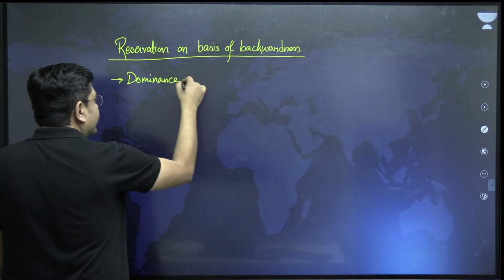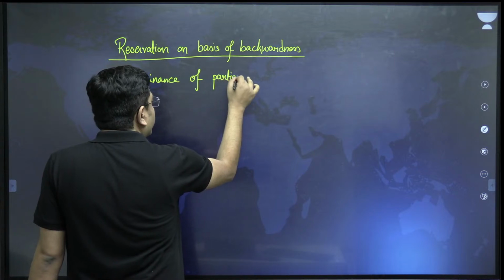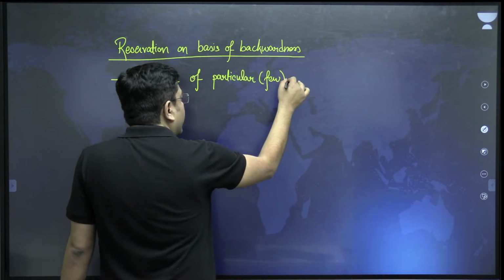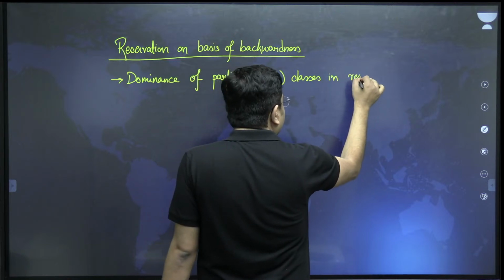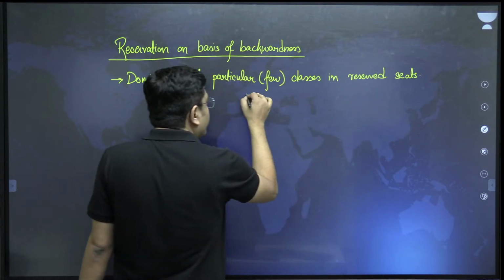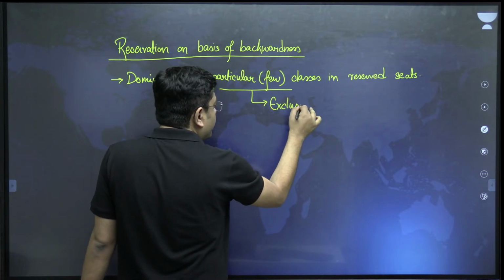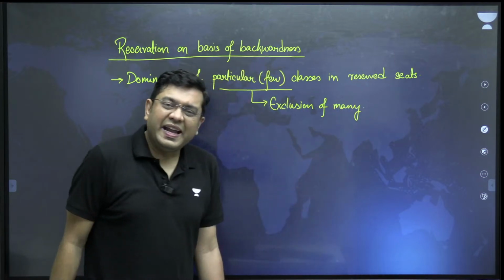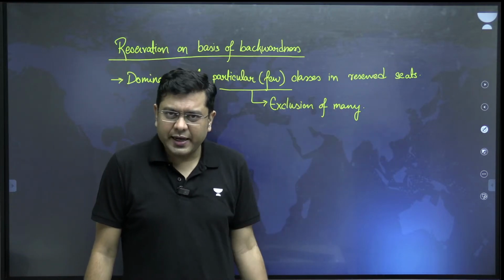So here, dominance, that is what the article tells us. Dominance of a few particular classes in reserved seats means what? Exclusion of many. There has been exclusion of many of the people, many of the classes who don't reach that pedestal at all.